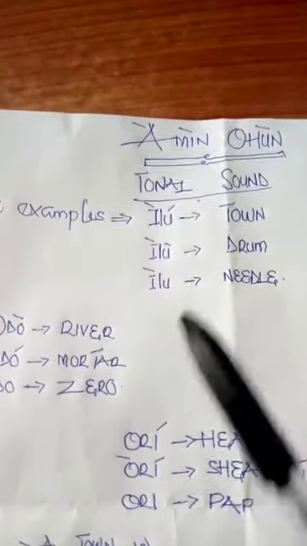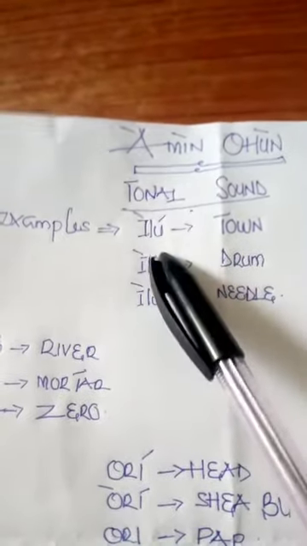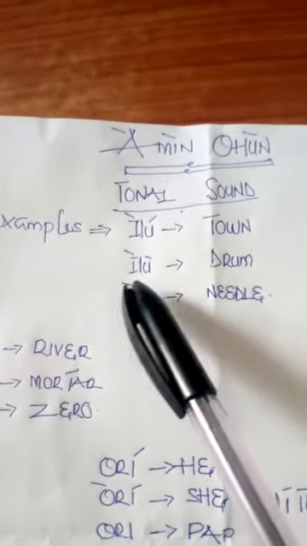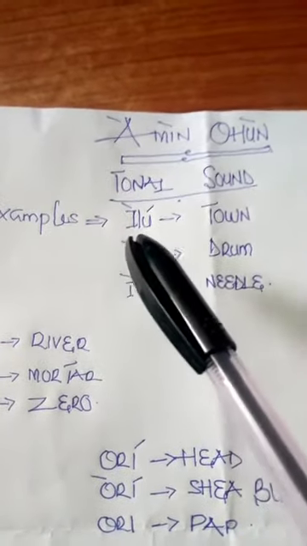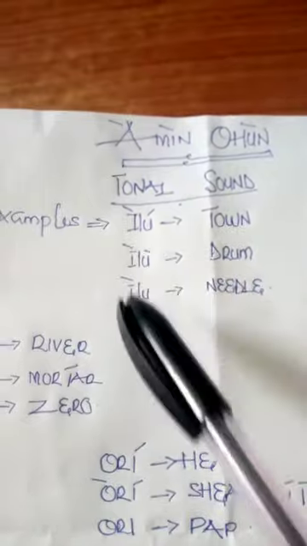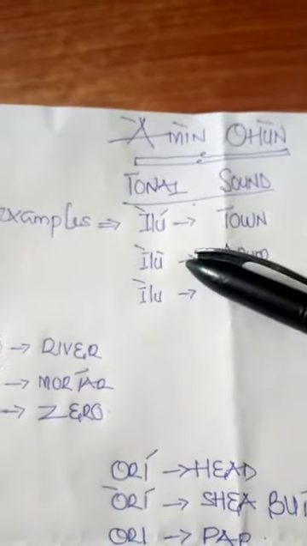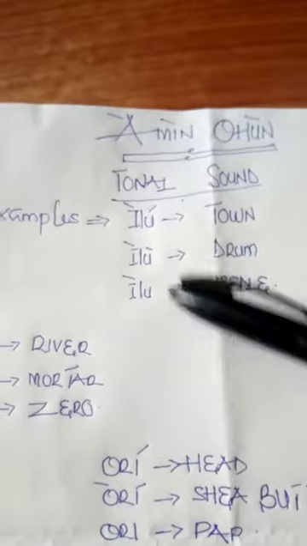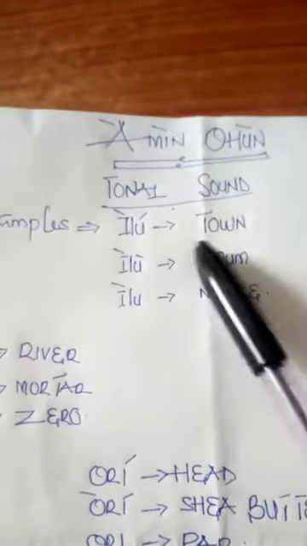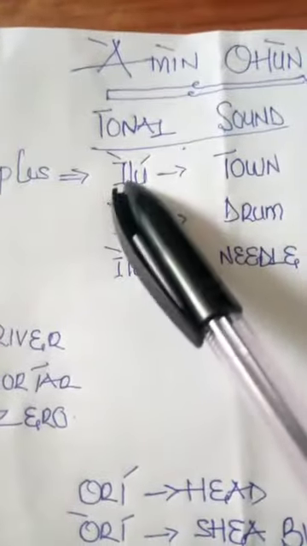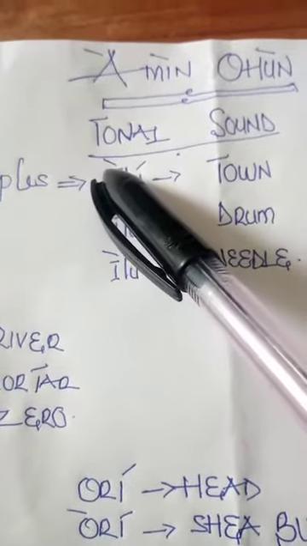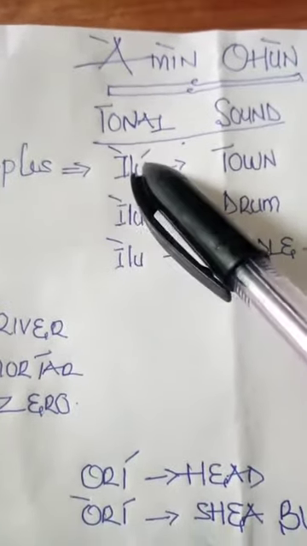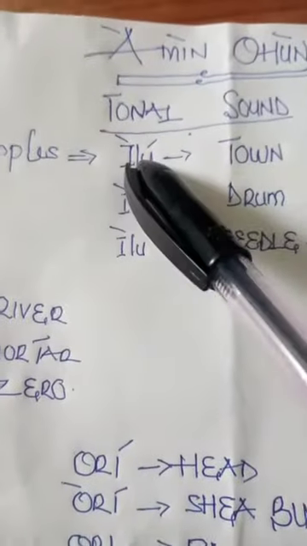For example, we have ilu. This one too is ilu. Another one here is ilu. But if we take note of the sign on each, we'll discover that there are different signs there. For instance, we have ilu here, but the first sign on it is do. The second sign is mi. So, do mi.